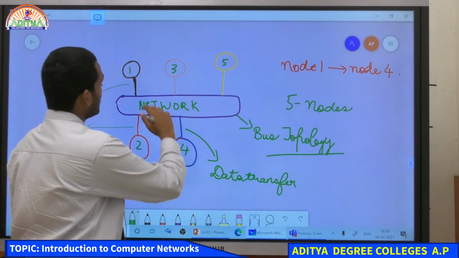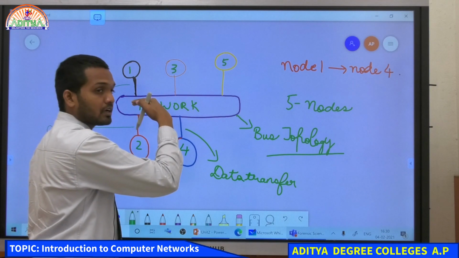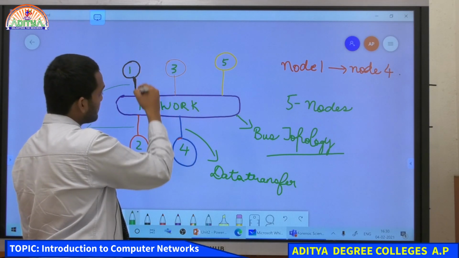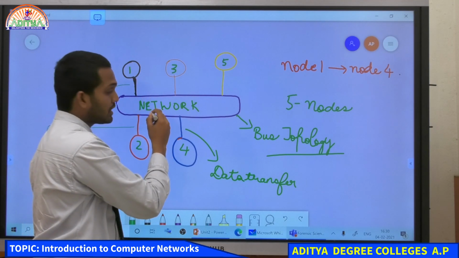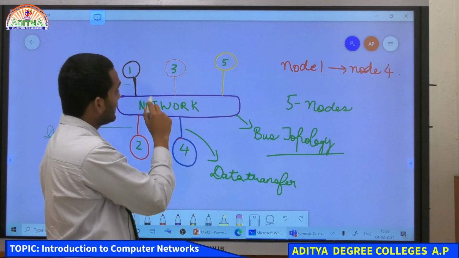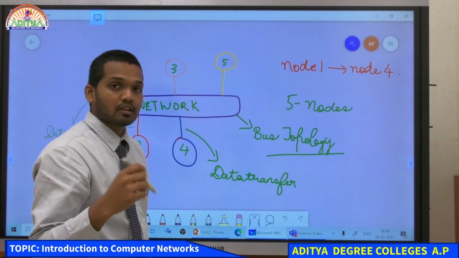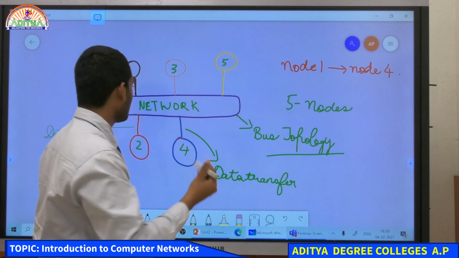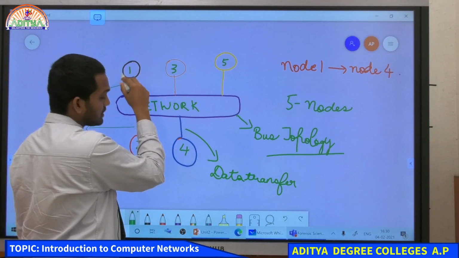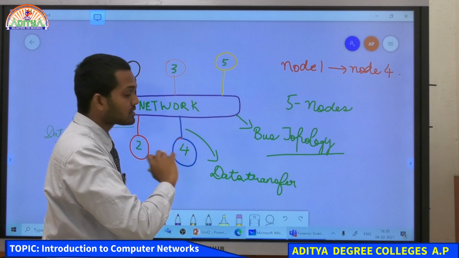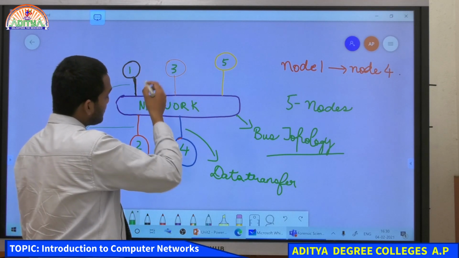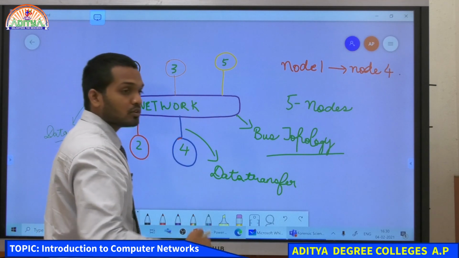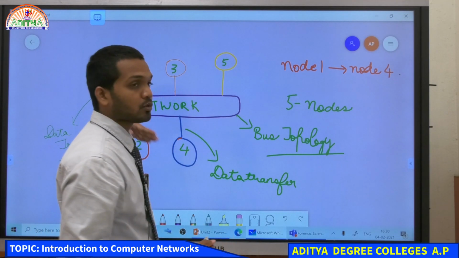Now computer 1 is sending some data and it has to reach computer 4. So it starts traversing from this line, and through this connection it goes into the network and it starts looking for the destination to send the data. The first computer is the source and the fourth computer is the destination. Now from computer 1 it starts sending the data into the network, and computer 2 checks if that data is related to it or not.